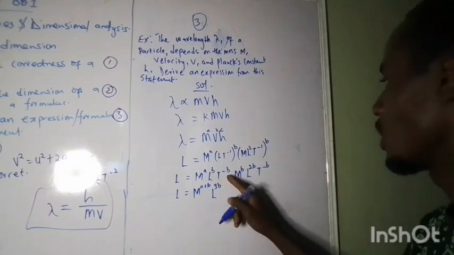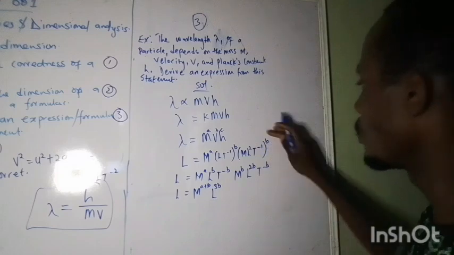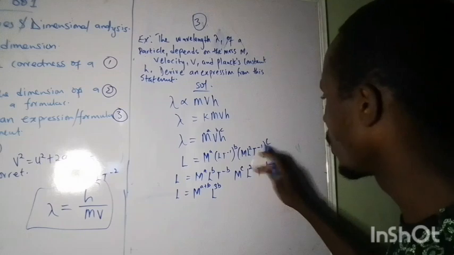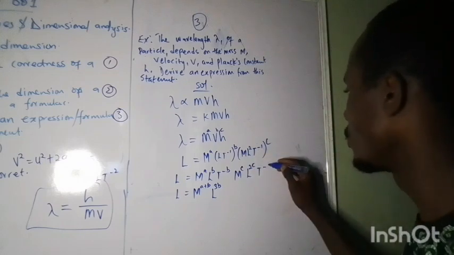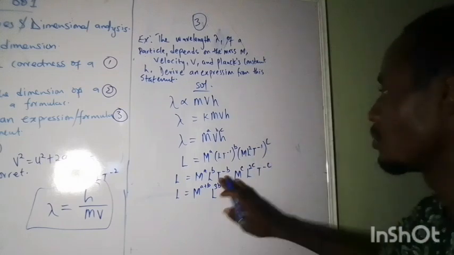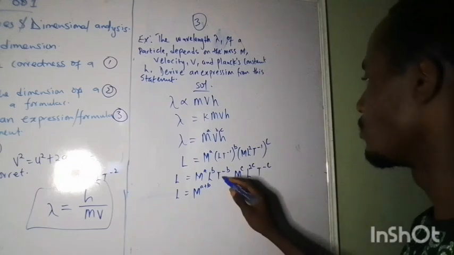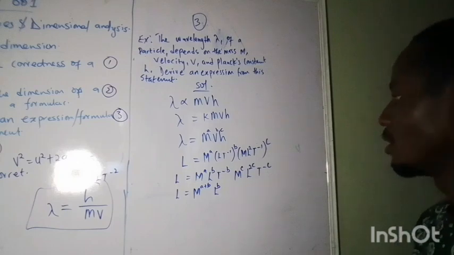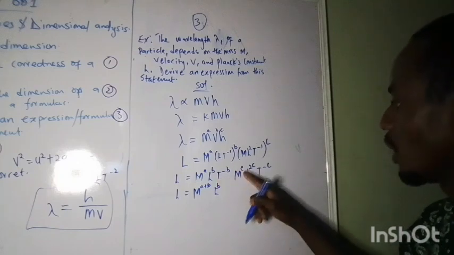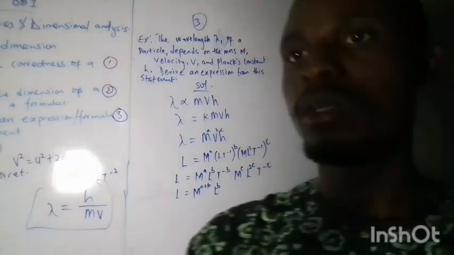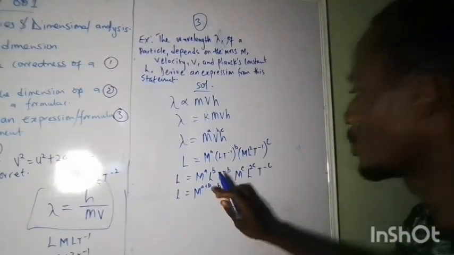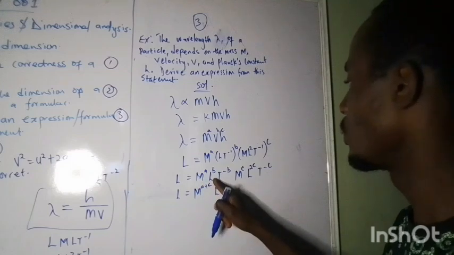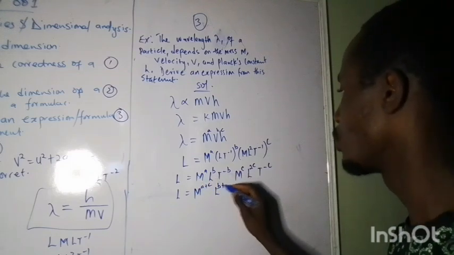So then what next? I use A, B, C, so this is supposed to be C, sorry. So I'll be having C here, and then C here. Okay, good to go. So the ones with B is just L raised to power B. We go again, so this is m raised to power a plus c by merging these two together. So then this L with this L, that is b plus 2c.